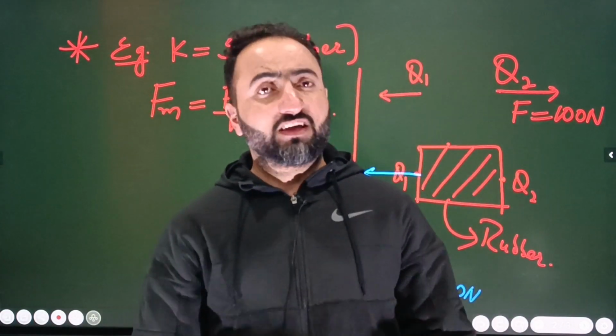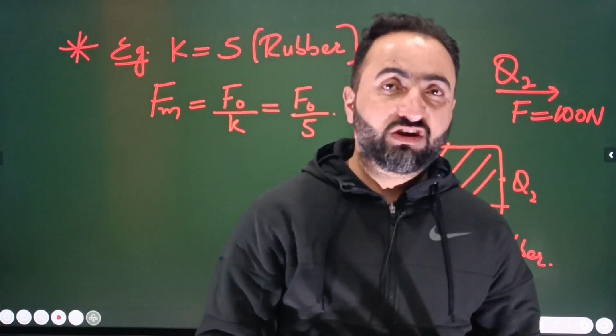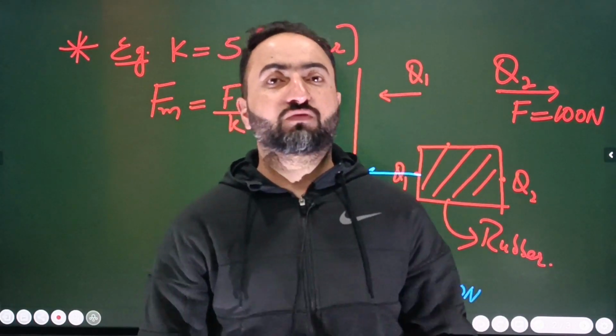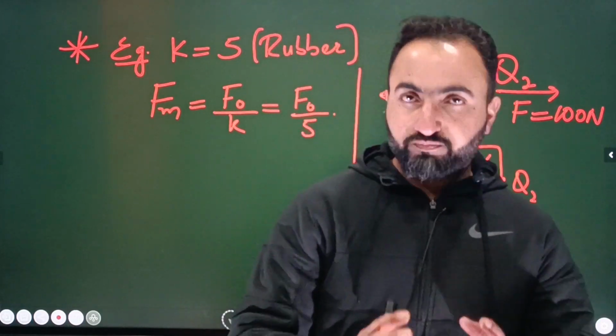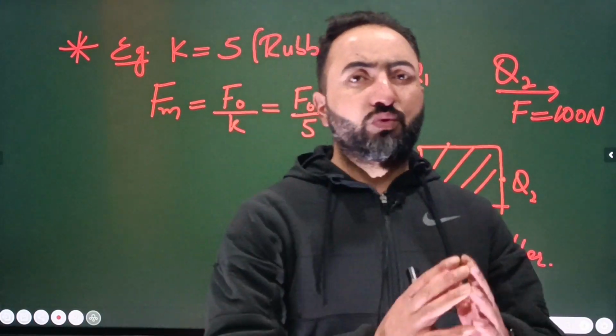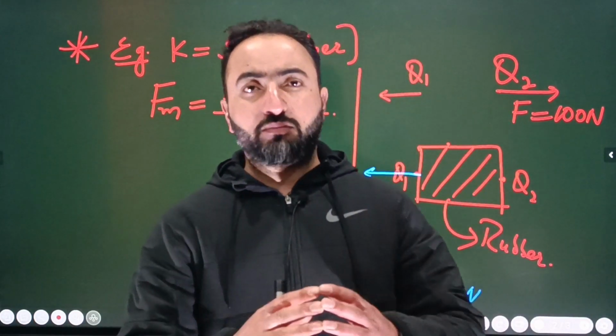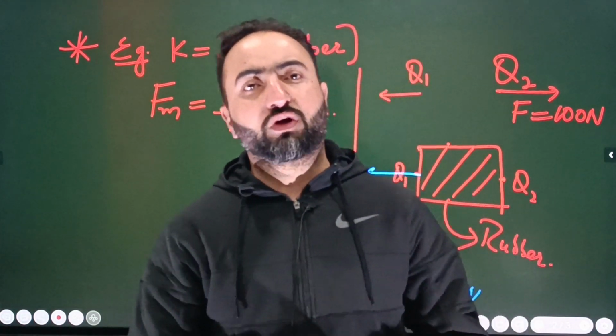So for example, there is a medium. If its dielectric constant is 10, what does it mean? It means that the force will become F naught divided by 10. If there is a medium like water, its dielectric constant is 81. The force when the 2 point charges are separated by water will become F naught divided by 81, and so on and so forth.